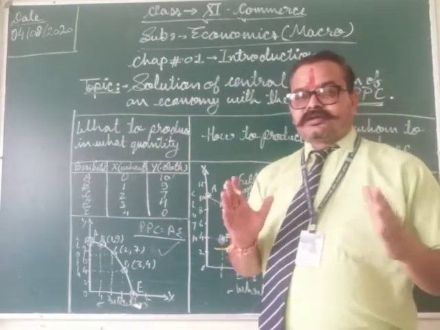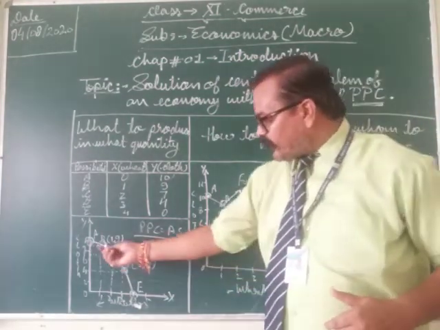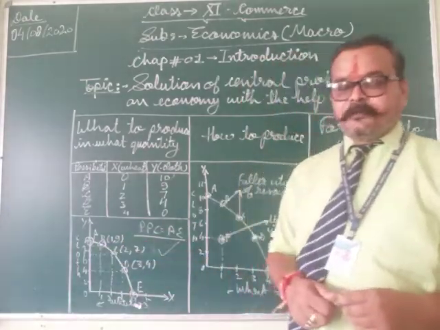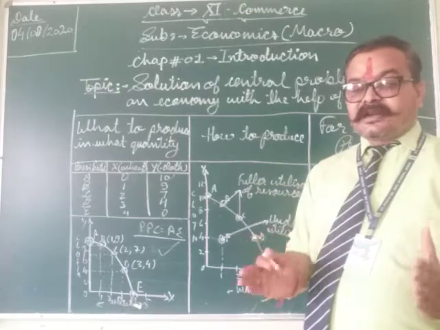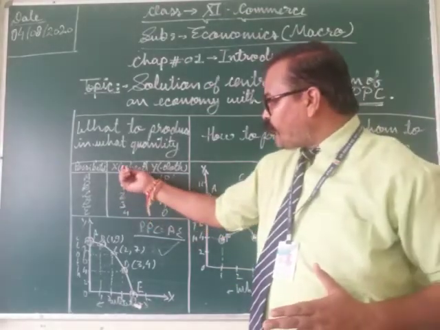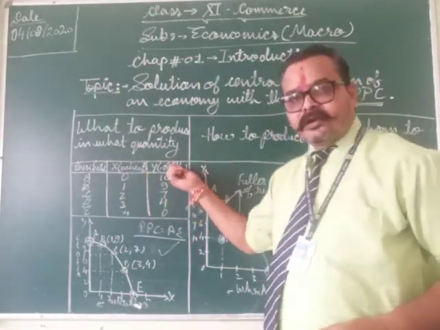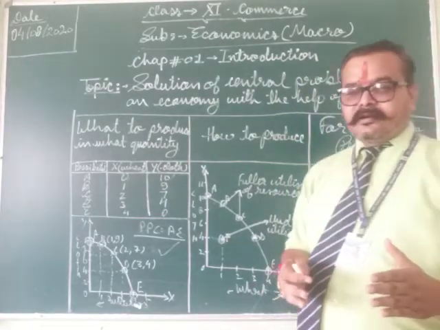Suppose we take the example of point B. Point B gives 1 unit of wheat and 9 units of cloth.